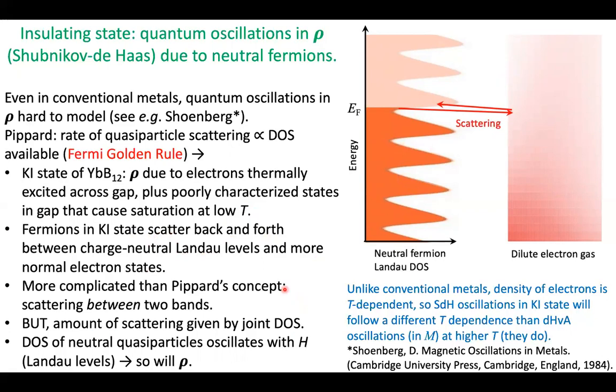So this is more complicated than Pippard's concept. We're dealing with scattering between two bands, but the amount of scattering is given by the joint density of states. And so we get an oscillation of the resistivity because the density of states of the neutral quasi-particles is oscillating as a function of magnetic field. So unlike conventional metals, the density of electrons that are actually doing the charge carrying is temperature dependent. So Shubnikov-de Haas oscillations in the Kondo-insulator state will follow a different temperature dependence than de Haas-van Alphen oscillations in magnetization do. And they do indeed do this.